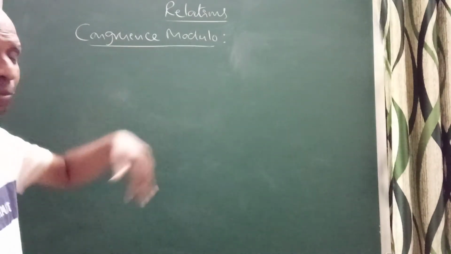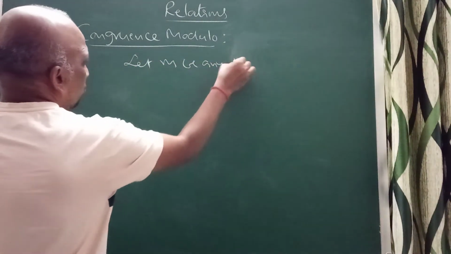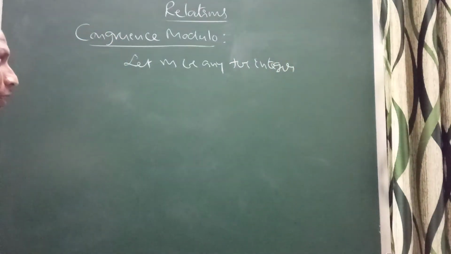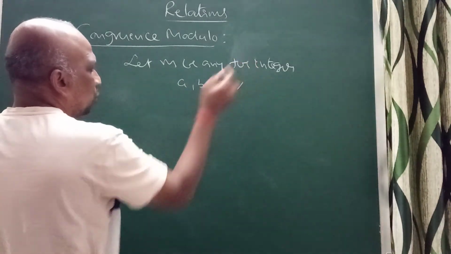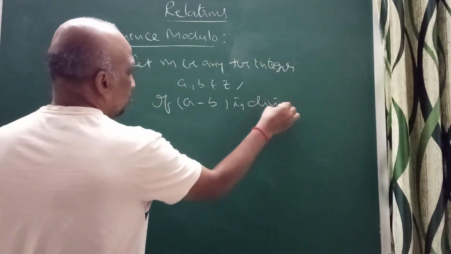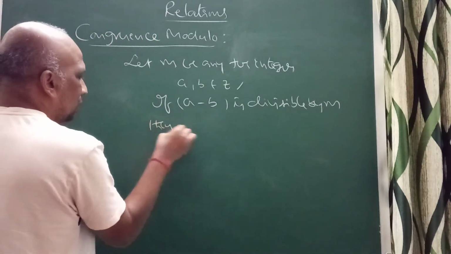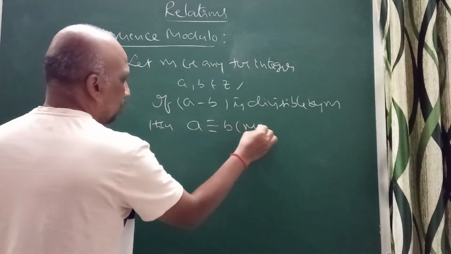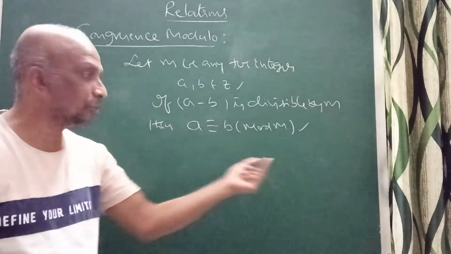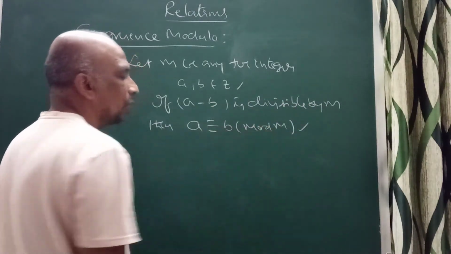What is the meaning of congruence modulo m? Let m be any positive integer. Let a and b be two integers. Suppose a minus b is divisible by m, then we write a is congruent to b mod m. This is the notation of congruence modulo m.